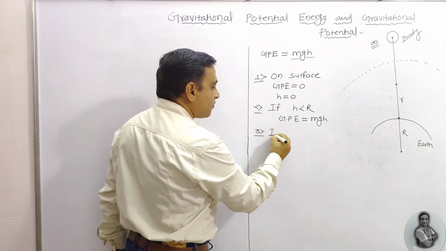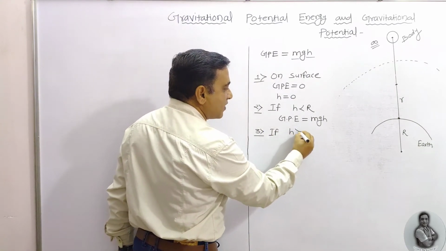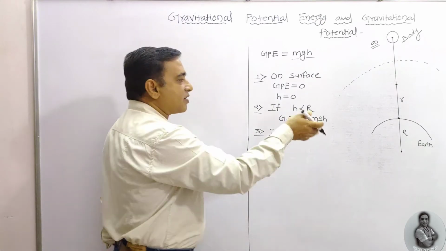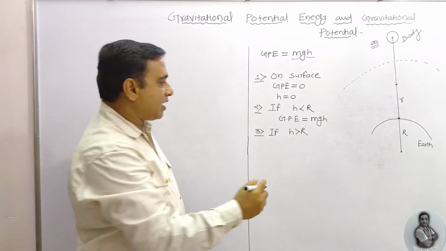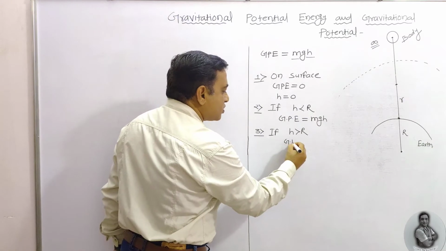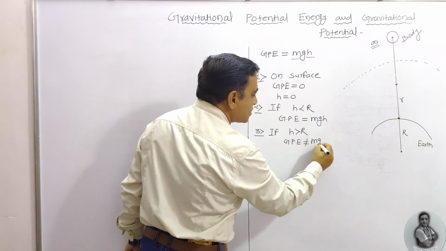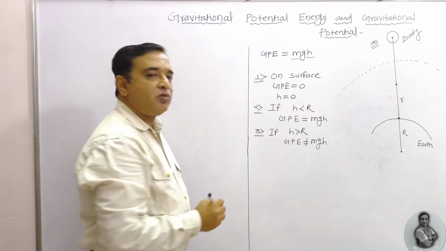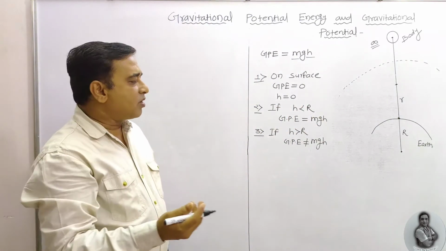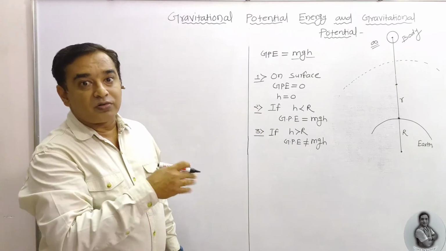Here, if height is greater than r, greater than the radius of the earth, then gravitational potential energy is not equal to mgh. It is not equal to mgh. Then which formula is utilized, that we are going to derive.